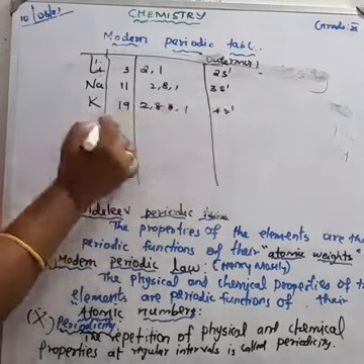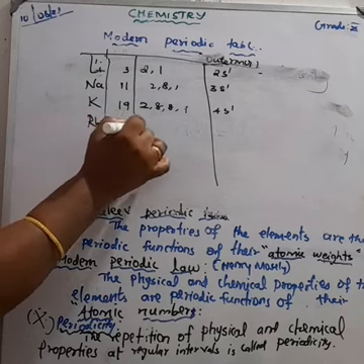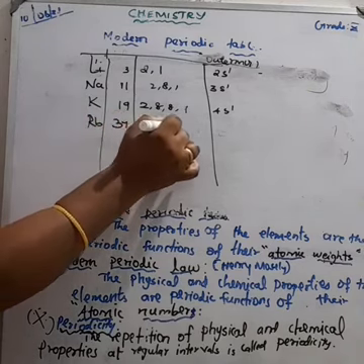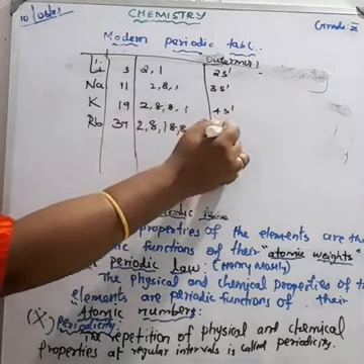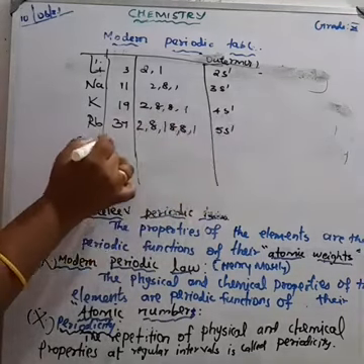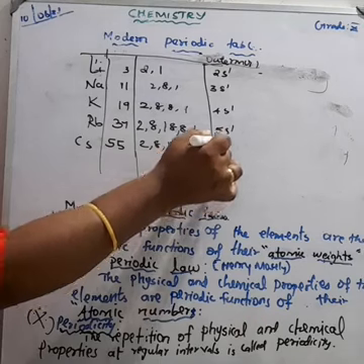Rubidium, atomic number 37, electronic configuration 2, 8, 18, 8, 1, valence shell 5s1. Cesium, atomic number 55, 2, 8, 18, 18, 8, 1, so valence shell 6s1.